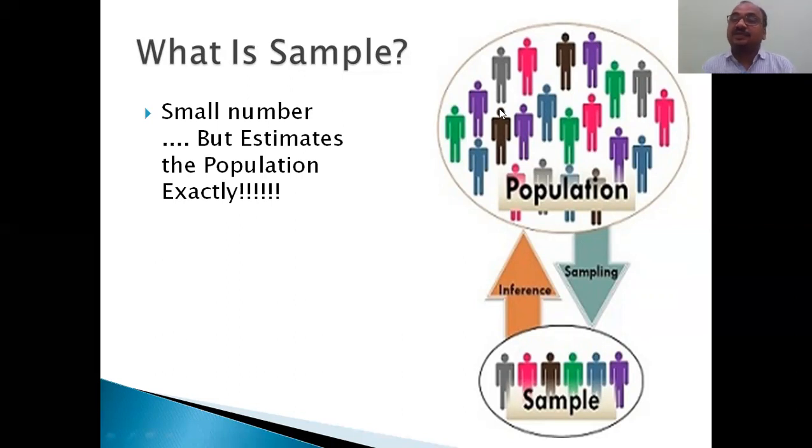And see, suppose the collected sample consists of only green color people, then I can say the sample is wrong, but I don't know. I will think that all the population has a green color, but it is wrong. The sample, whatever you are taking, must have equal characteristics to those of the population. It is a very important point. Okay, so good sample characters, we will see.